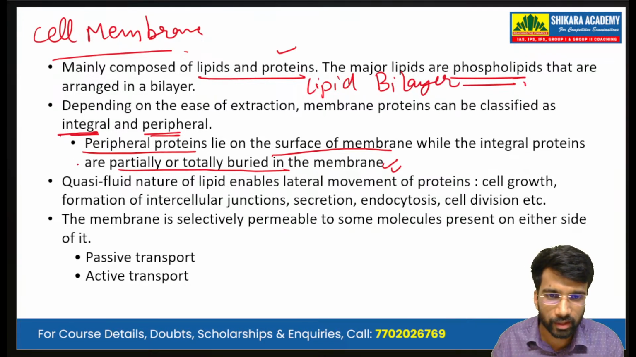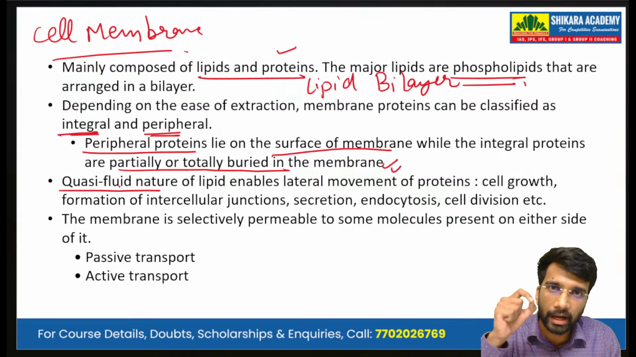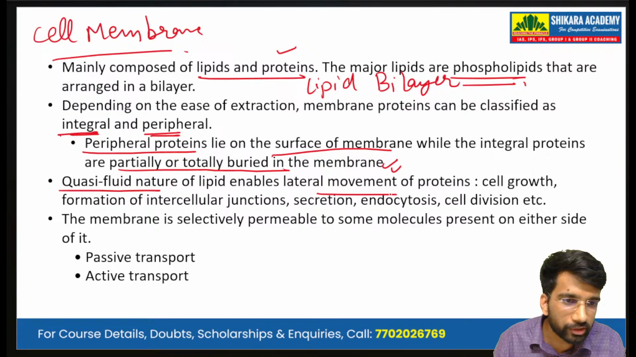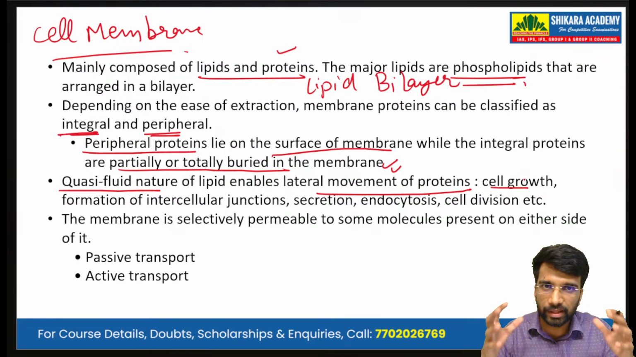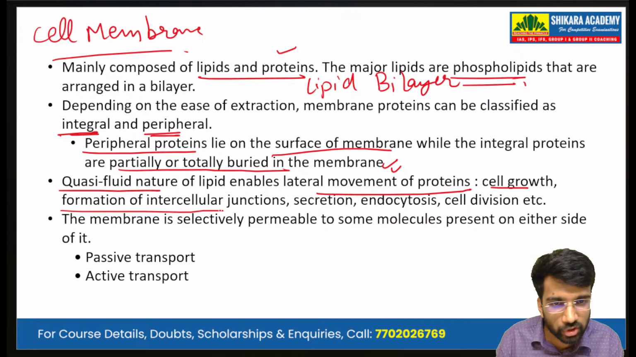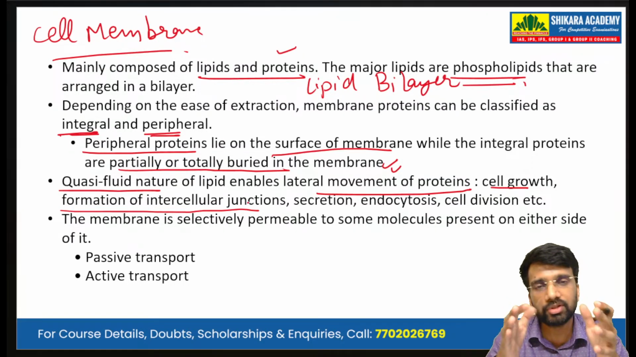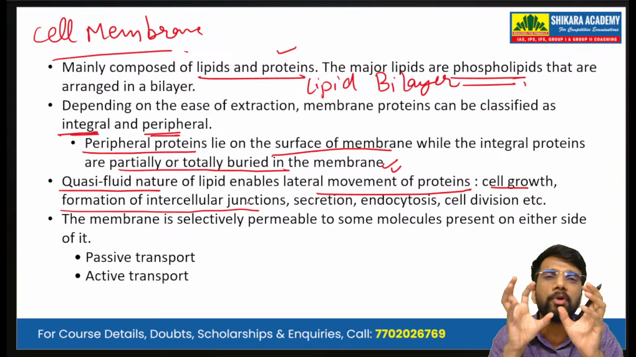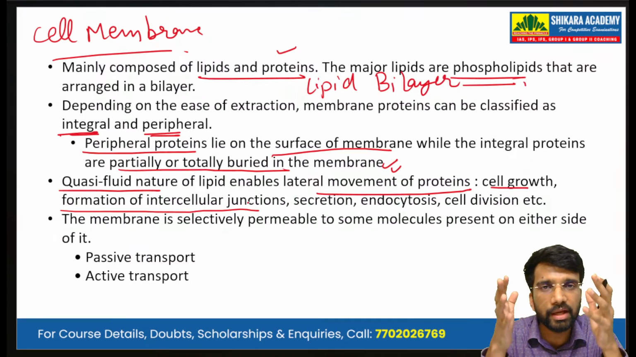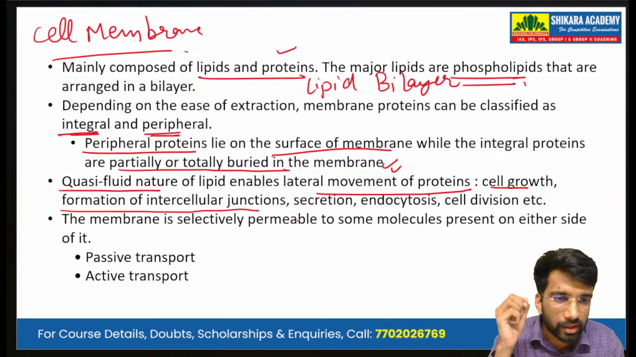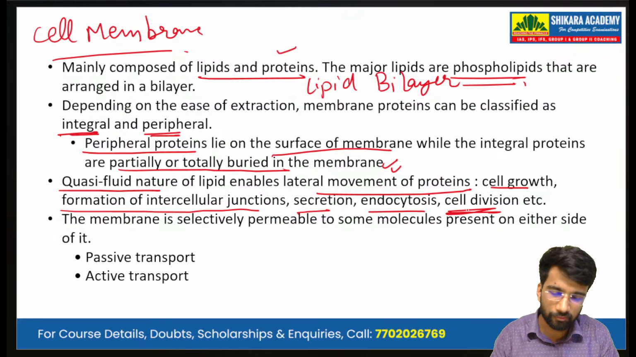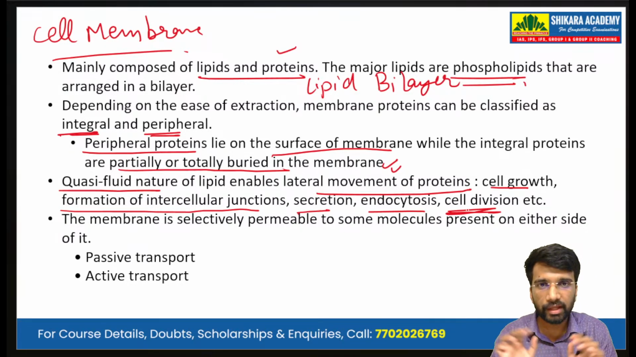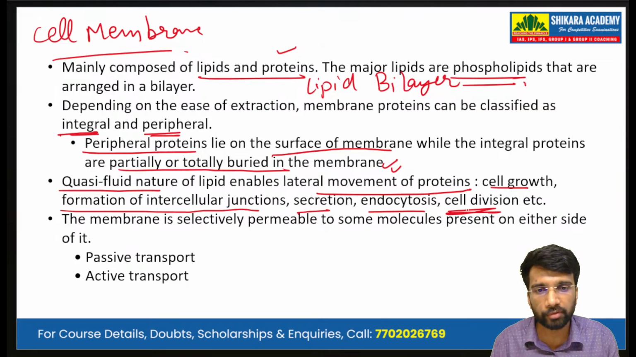Quasi fluid nature: this fluid nature of the lipid enables the lateral movement of proteins. It also enables cell growth, the growth of the cell size, and the formation of intercellular junctions. The junction or attachment between two cells is known as the intercellular junction. The plasma membrane is involved in secretions, endocytosis, and cell division, that is when the cell divides to give two copies of the cell.